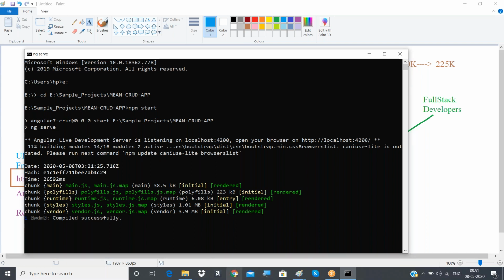Yeah. So now I can run my application here. To run such applications, you can use any browser, and you can run it.